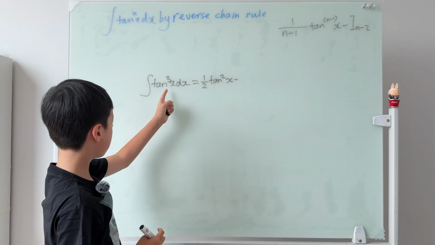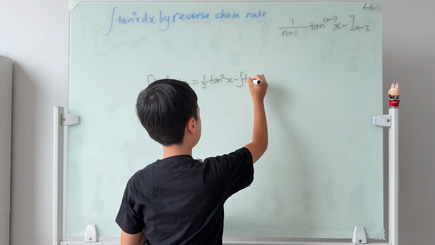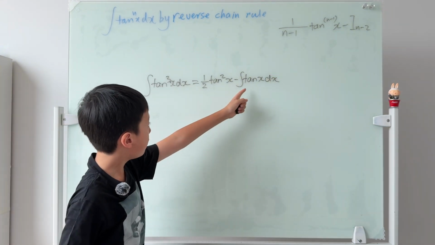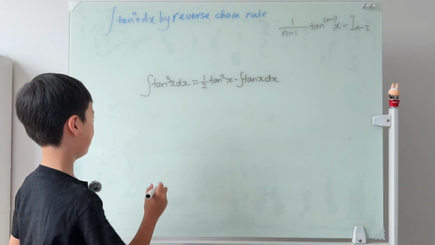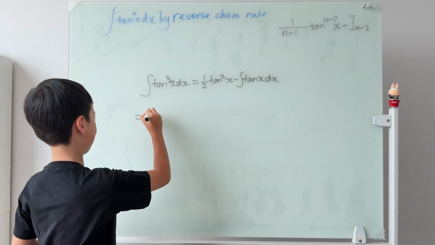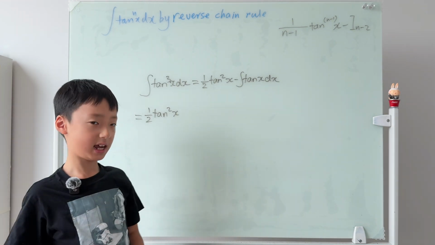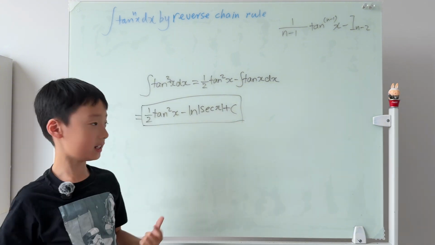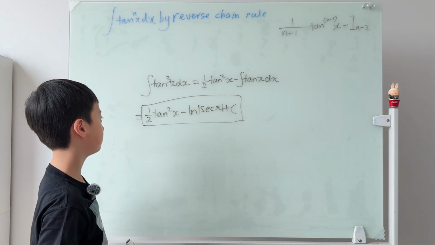So it's just the integral of tangent to the first power. Everybody knows the integral of tangent x, like I said in the previous video. This is just ln of sec, and then plus c. This is the answer to the integral of tangent cubed of x.